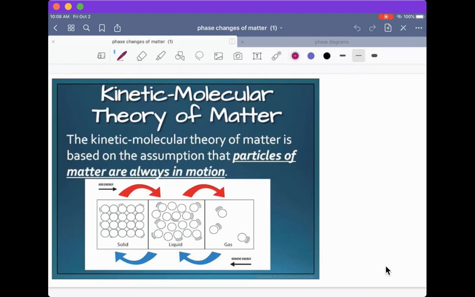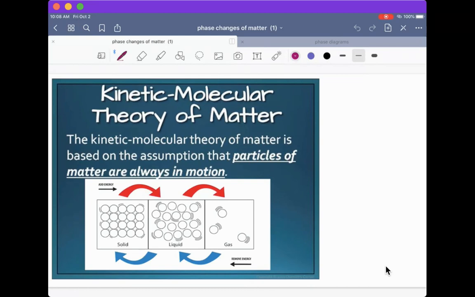So solid's going to have the least amount of movement. The atoms are stuck in place. So they're not actually physically moving around. They're going to be in a fixed location. And what they're doing is they're vibrating. So they're sitting there in the same spot, but they're vibrating. These atoms are vibrating in their bonds. They're not moving around in their bonds. They're just vibrating back and forth.